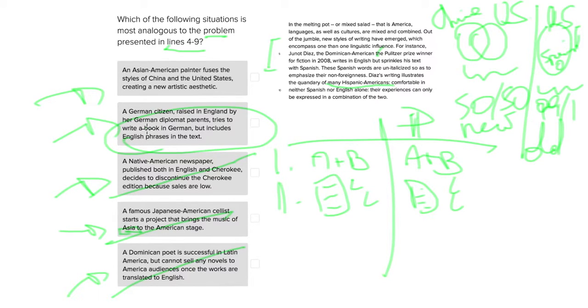Whereas between the German citizen raised in England and the Dominican American here in America, the difference is only that one speaks Spanish in a country where English is spoken, and the other speaks German in a country where English is spoken. But both are pretty much doing the exact same thing. Of course, the cultural aspect, the fact that there's many Hispanic Americans here, and that there may not be many German Americans in England, is lost, but it is the closest analogy we find. There were at least two major differences in the other option, and we can only find one here from the logic we've just followed anyhow. I hope that helped with this problem. Happy prepping!